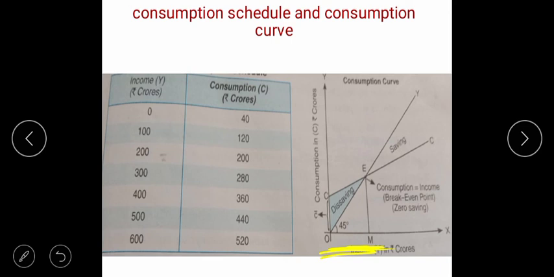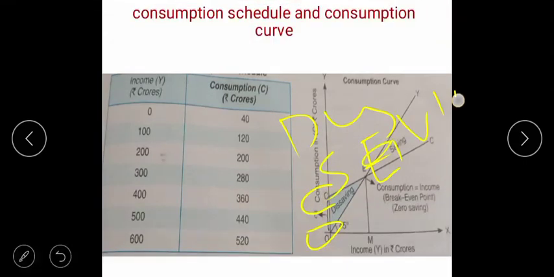Now in the table the gap is covered by dis-saving, right? So this gap is your dis-saving. Dis-saving is this portion. The triangle which is constructed over here is your COE. The COE triangle represents dis-saving, right beta?